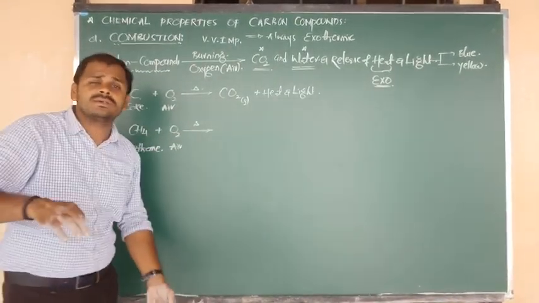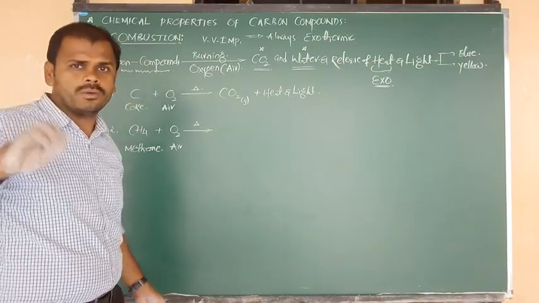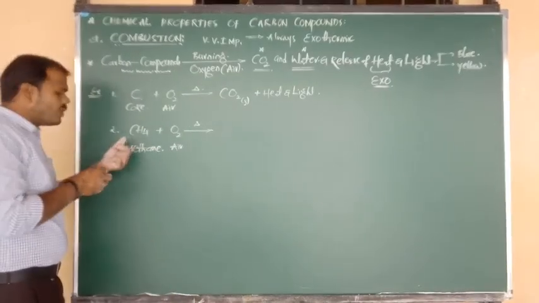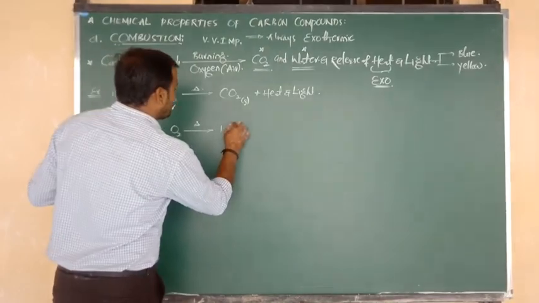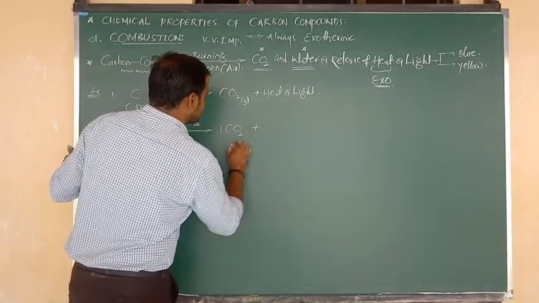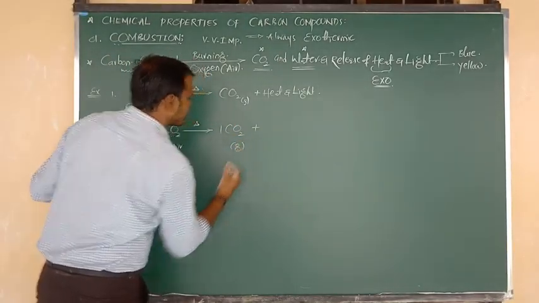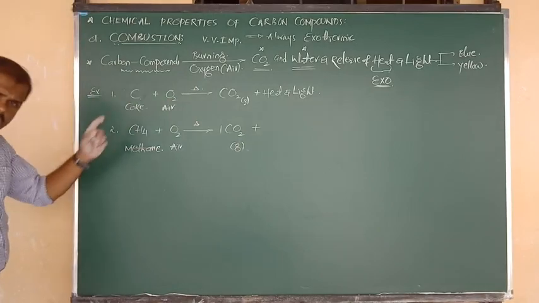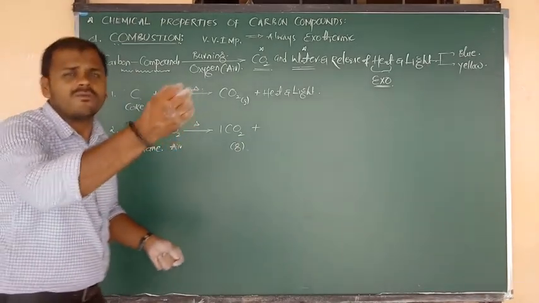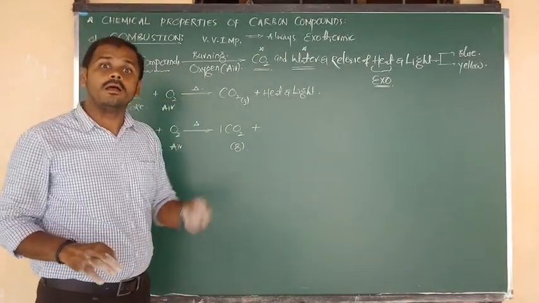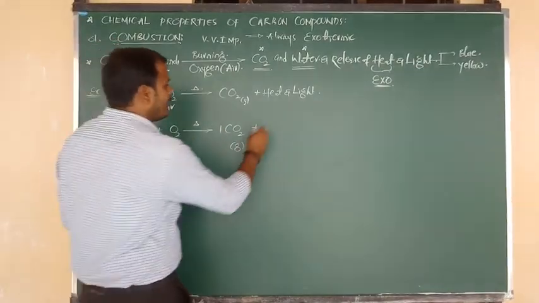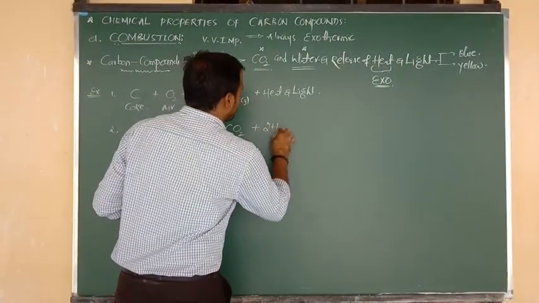How to make balance? Very easily I am going to tell you, but listen carefully. Here is only one carbon atom, means we will get 1 mole of carbon dioxide gas. Here 4 hydrogens are there, means 4 moles of water molecule? No. 4 hydrogens means we have to consider 2 moles of water molecule.